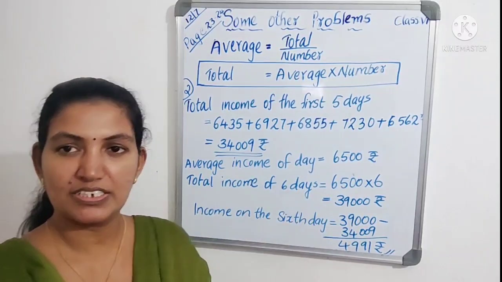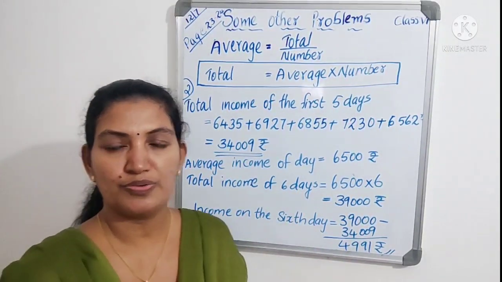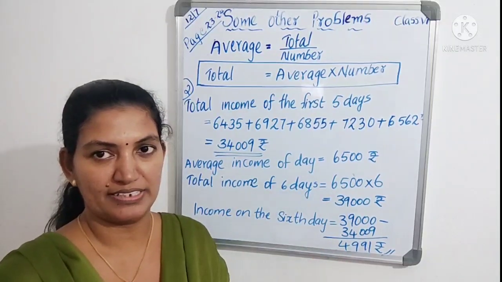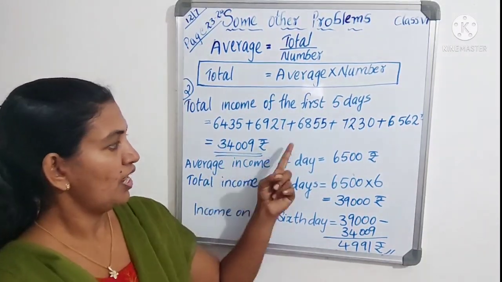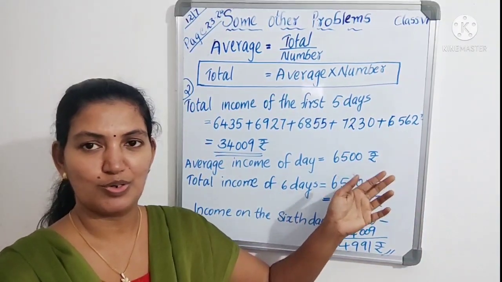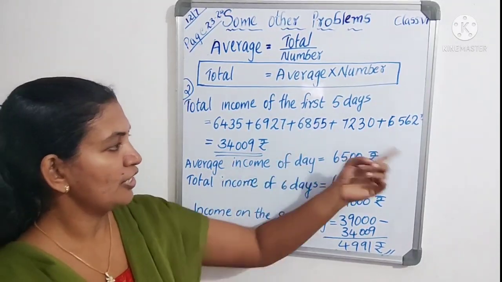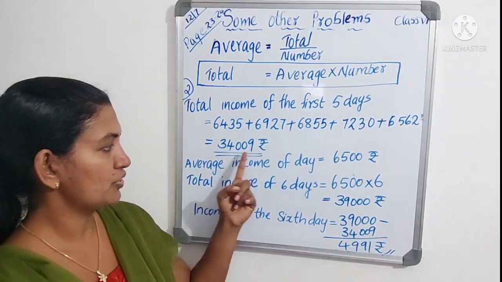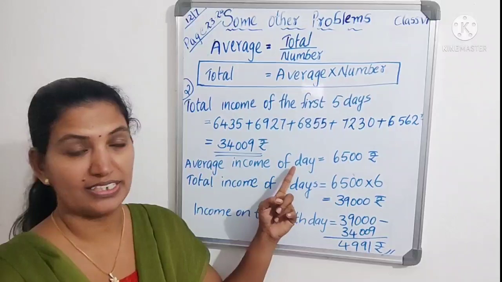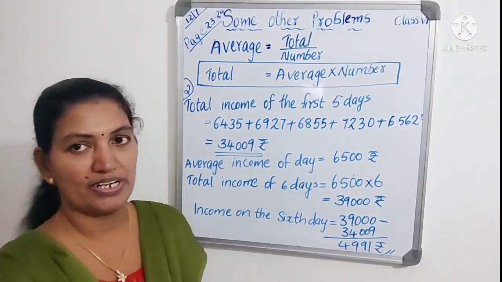So this is the first 5 days income of the trade. So we have to find the total of the first 5 days. If you add this, there is no space, that is why I didn't add. You can do it now. You already know addition very well. If you add all these, then we will get 34,009 as the first 5 days total income.